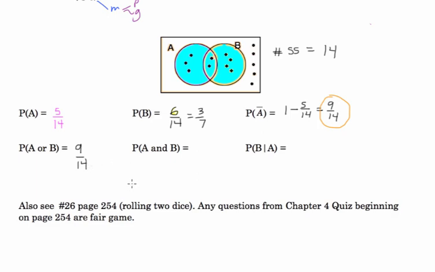A and B. A and B, where's that? It's the overlap part. It's the part that are in both circle A and circle B, which is just 2 items, so 2 out of 14, 2/14, which will reduce to 1/7.